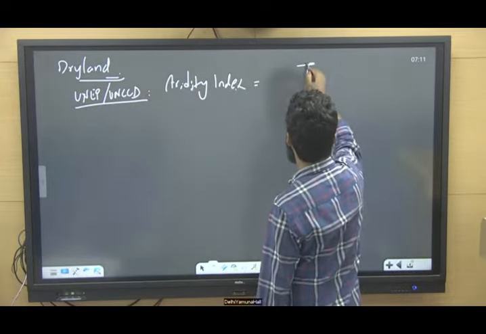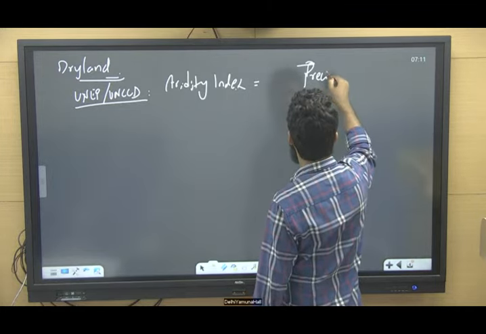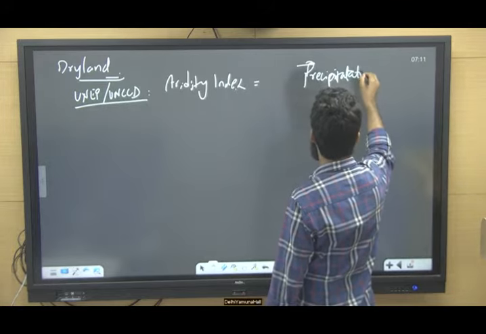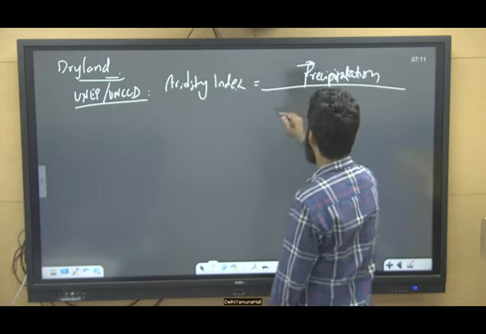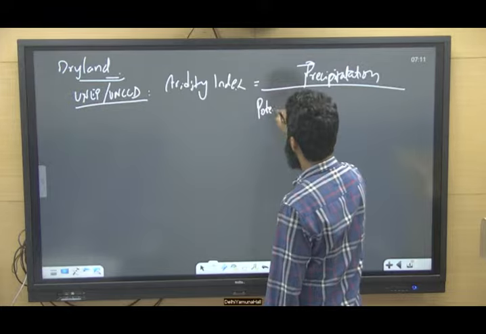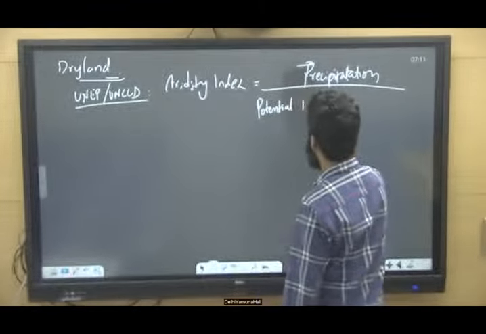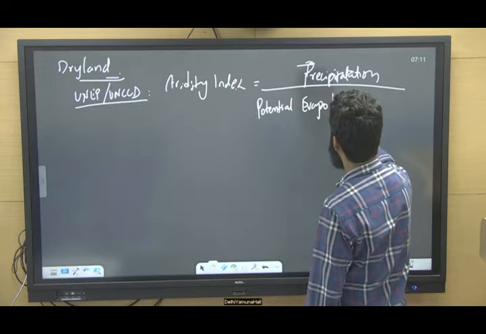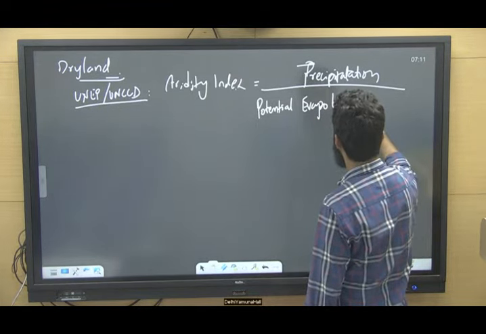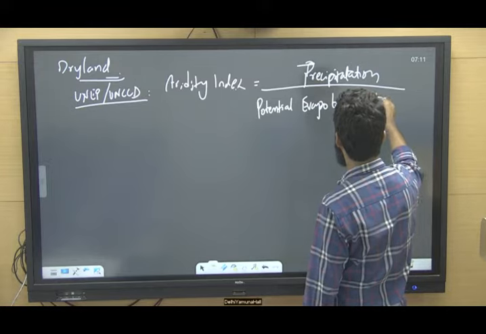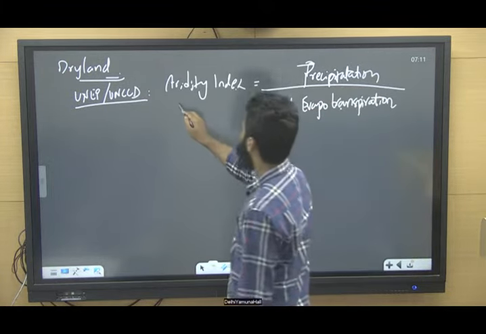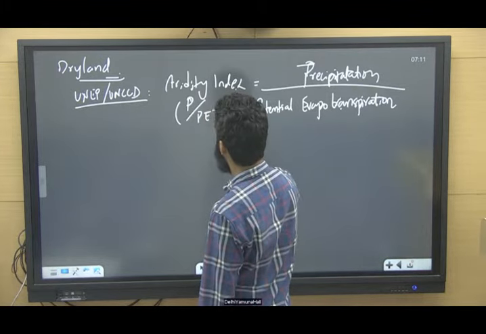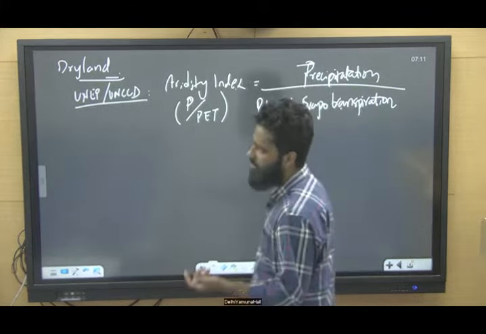Basically, precipitation divided by potential evapotranspiration. Precipitation, you know, right?